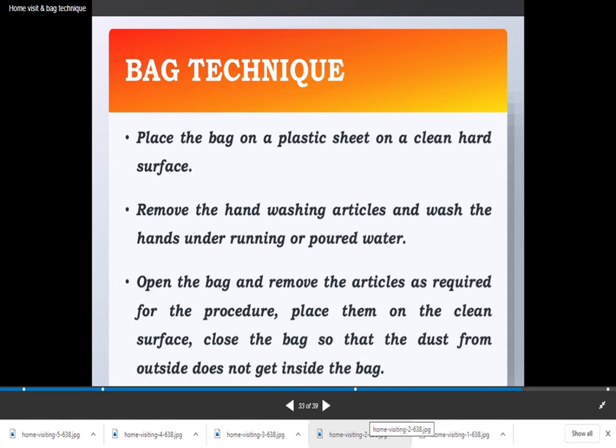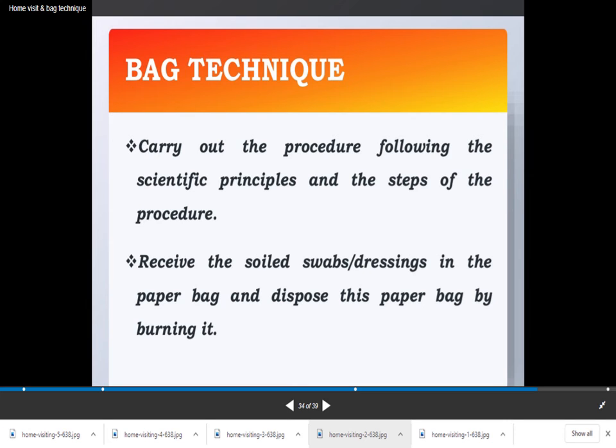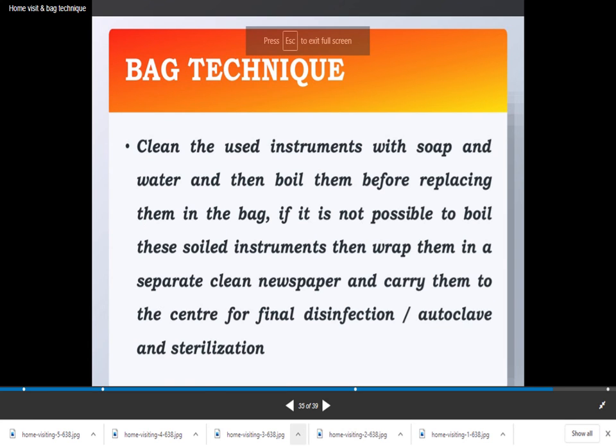Remove the hand washing articles and wash the hands under running or poured water. Open the bag and remove the articles as required for the procedure. Place them on the clean surface. Close the bag so that the dust from the outside does not get inside the bag. Carry out the procedure following the scientific principles and steps of the procedure. Receive the soiled swabs and dressings in the paper bag and dispose of this paper bag by burning it.